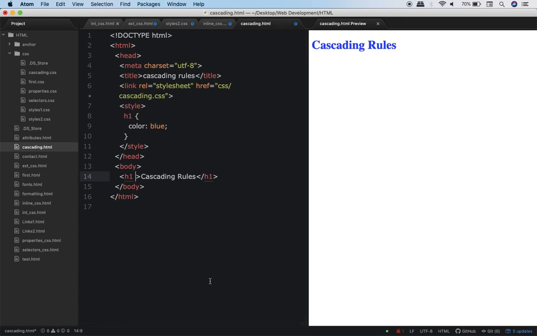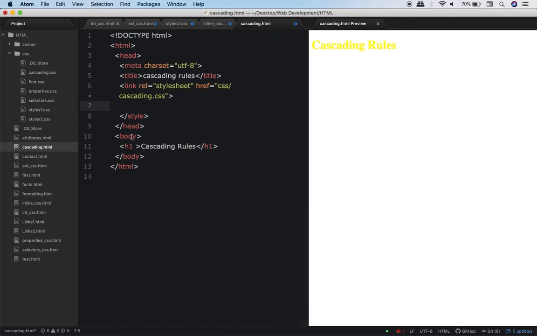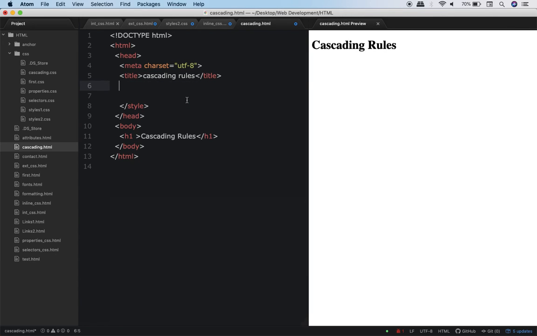See, what is the color? Blue. Now let me remove this internal CSS. What is the color? Yellow. Now let me remove the external CSS. What is the color? Black.